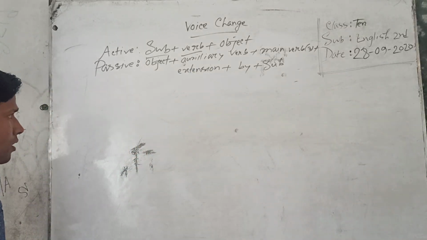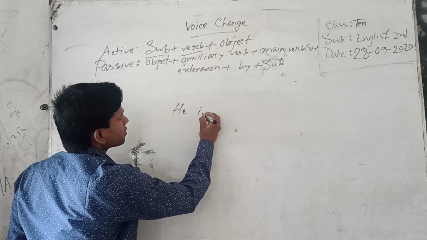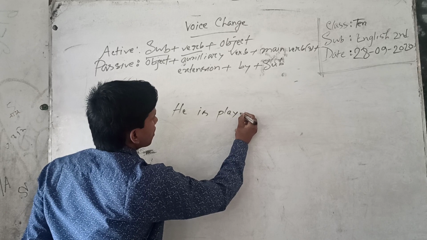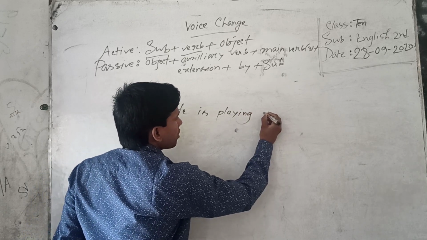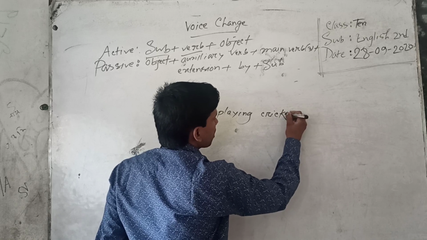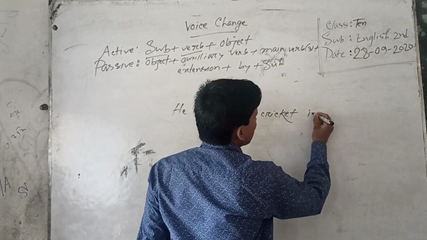Then I shall discuss continuous tense. He is playing cricket in the field.